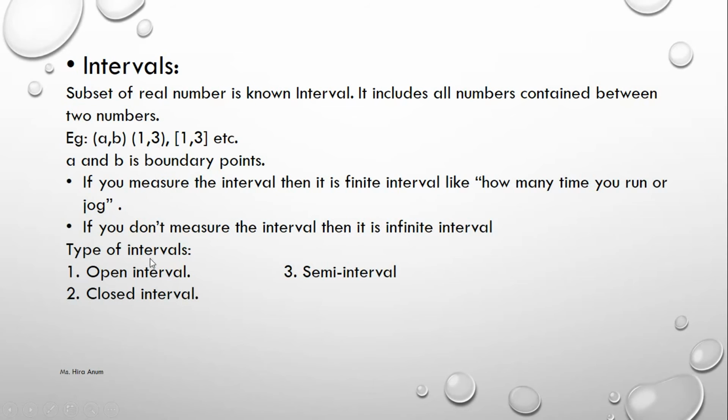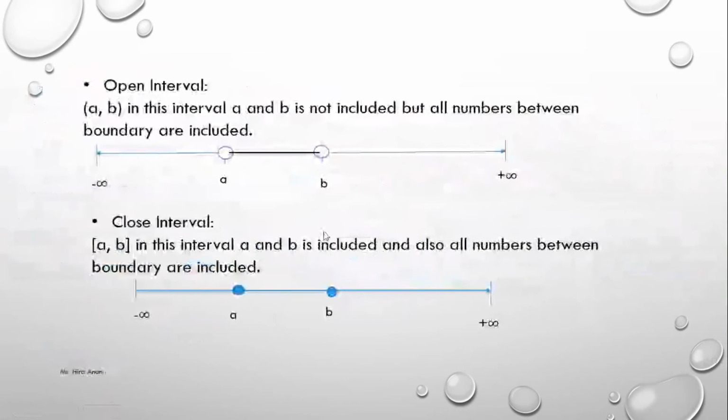Intervals have some types: open interval, closed interval, semi-intervals. Open intervals are shown with small brackets and the boundary is not included. Like a equals 0, b equals 2. 0 is not included, but 0.00001 is included.